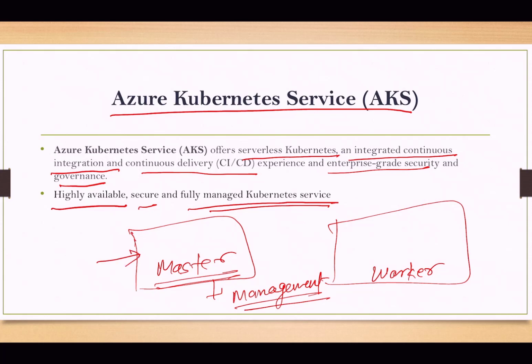The management components reside inside this node. Inside worker nodes we have the pods, and inside those pods our containers run. We can have multiple worker nodes, and similarly multiple master nodes, but at a time one will be active to manage things for these containers.